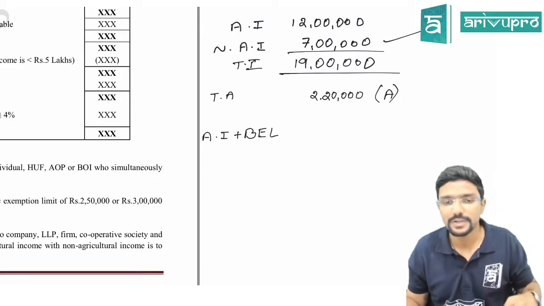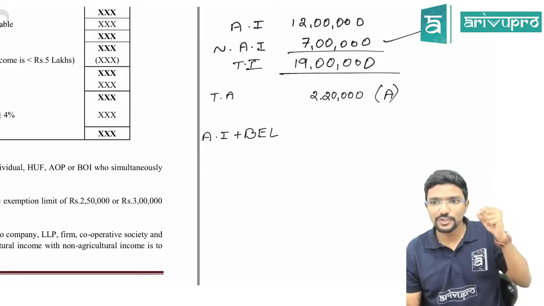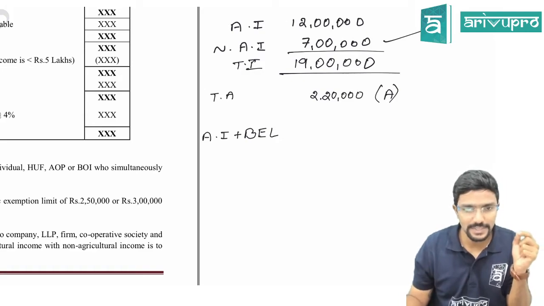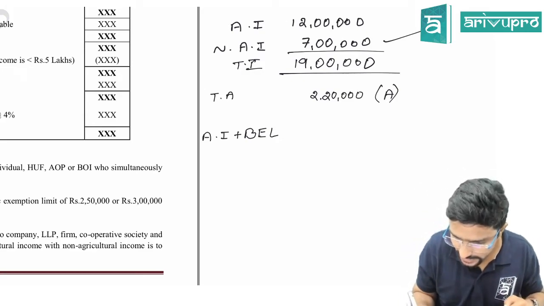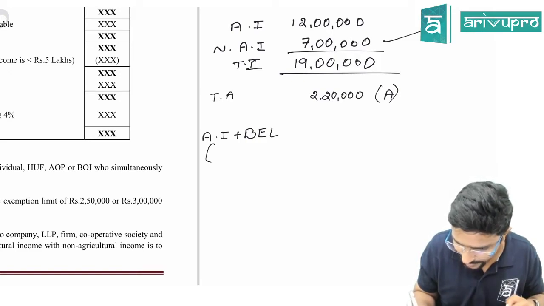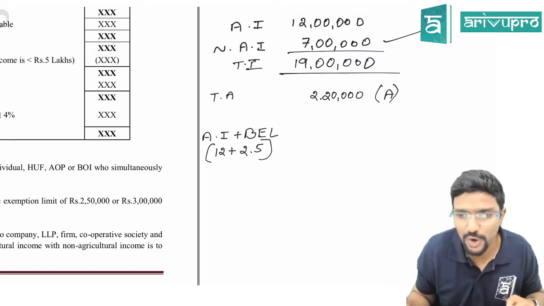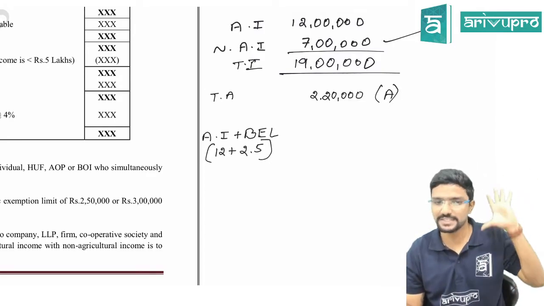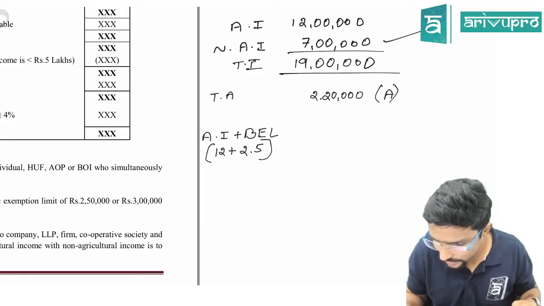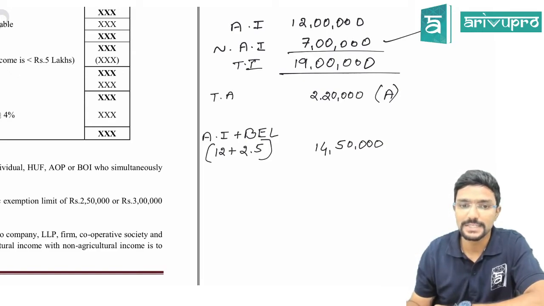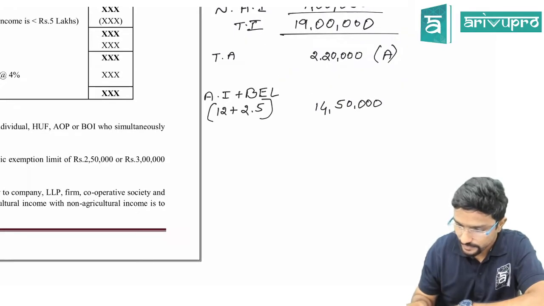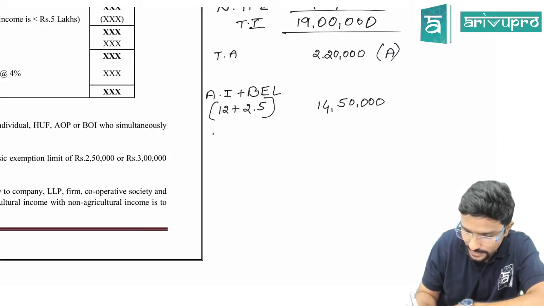Everyone listen carefully. Add your agriculture income with your basic exemption limit. Agriculture income plus basic exemption limit. Agree? So now what is your agriculture income? It is 12 lakh plus your basic exemption limit is 2.5 lakh, assuming you are a normal citizen, not a senior citizen. So in that case, how much will be your total income? 14 lakh 50,000. Agriculture income plus basic exemption limit is 14 lakh 50,000. Okay. So then calculate tax amount on this.